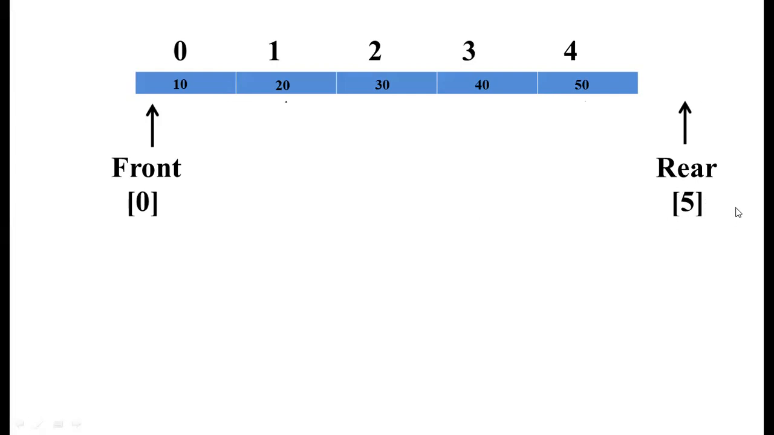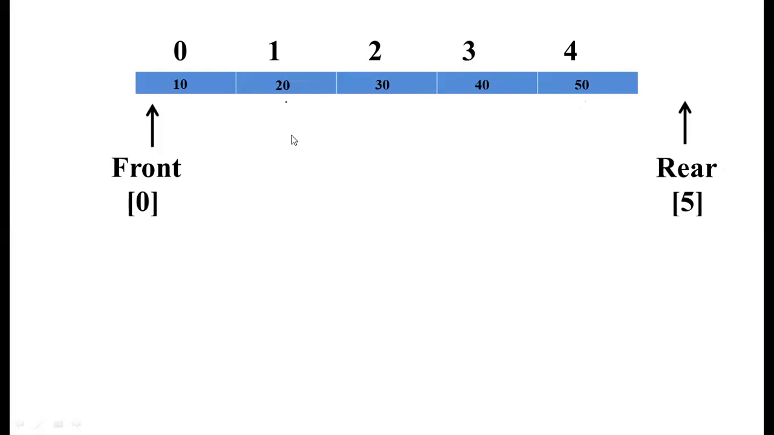Whenever we try to insert a new element into the queue at this particular stage, it will give an error message. What is that error message? Can you say? Queue is full. Because all 5 elements are already filled, the queue is completely full, so it will display a message saying that the queue is full. Since the size we have given is 5, the 6th element you cannot store.